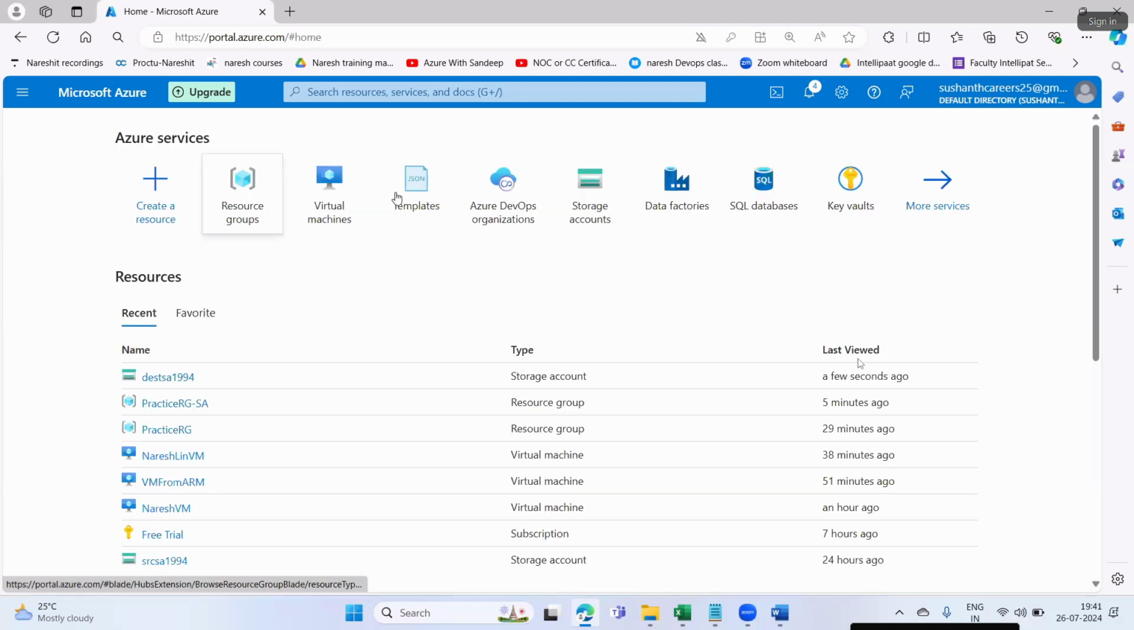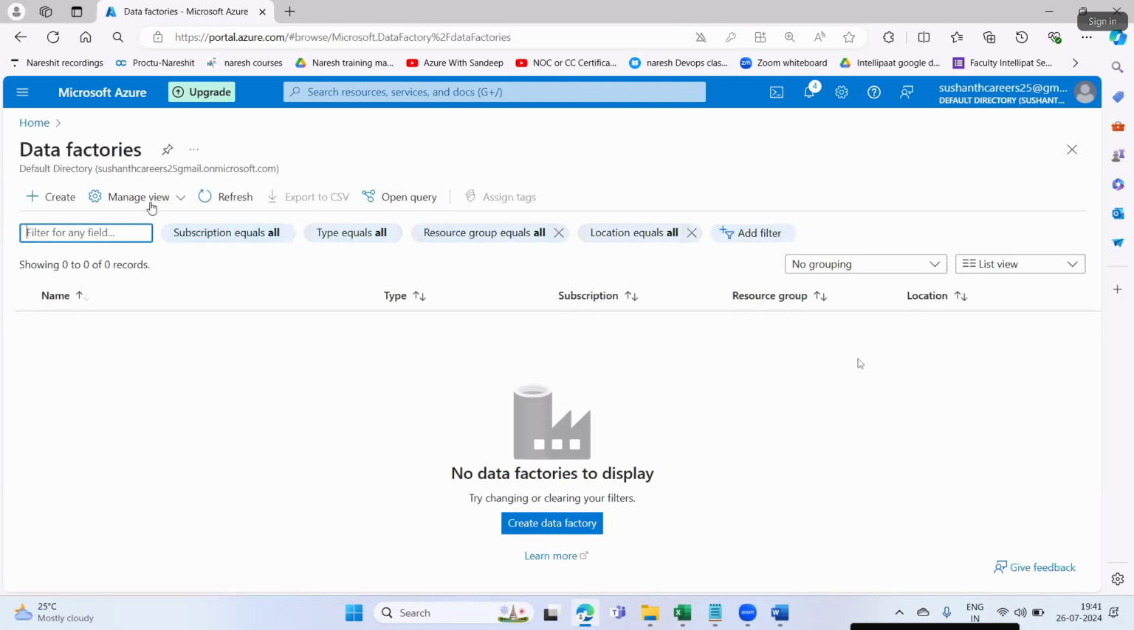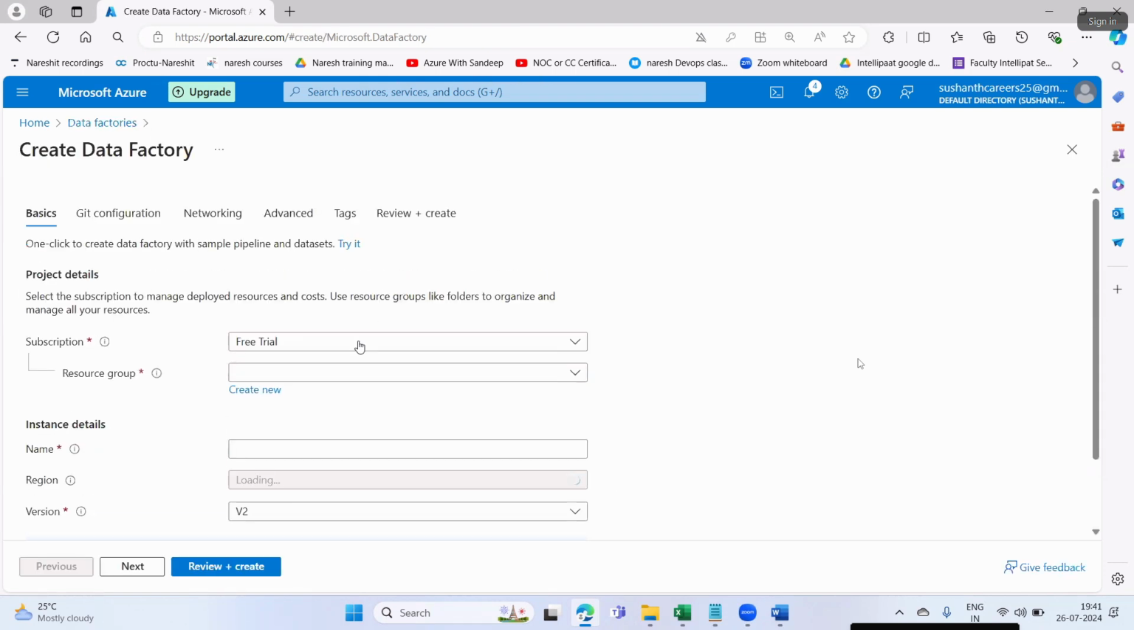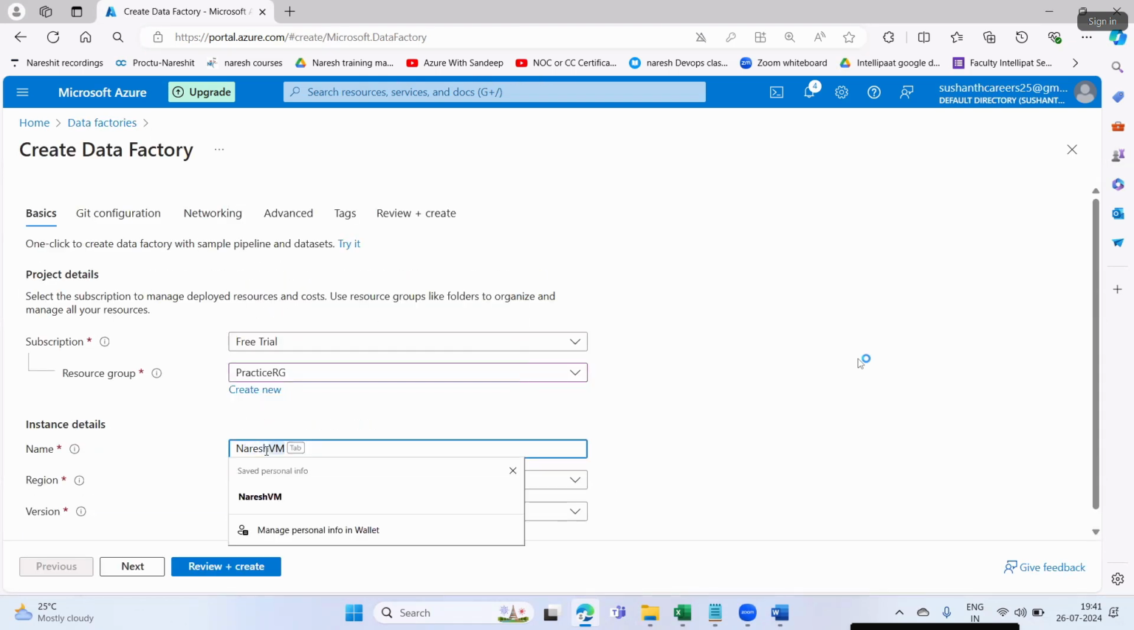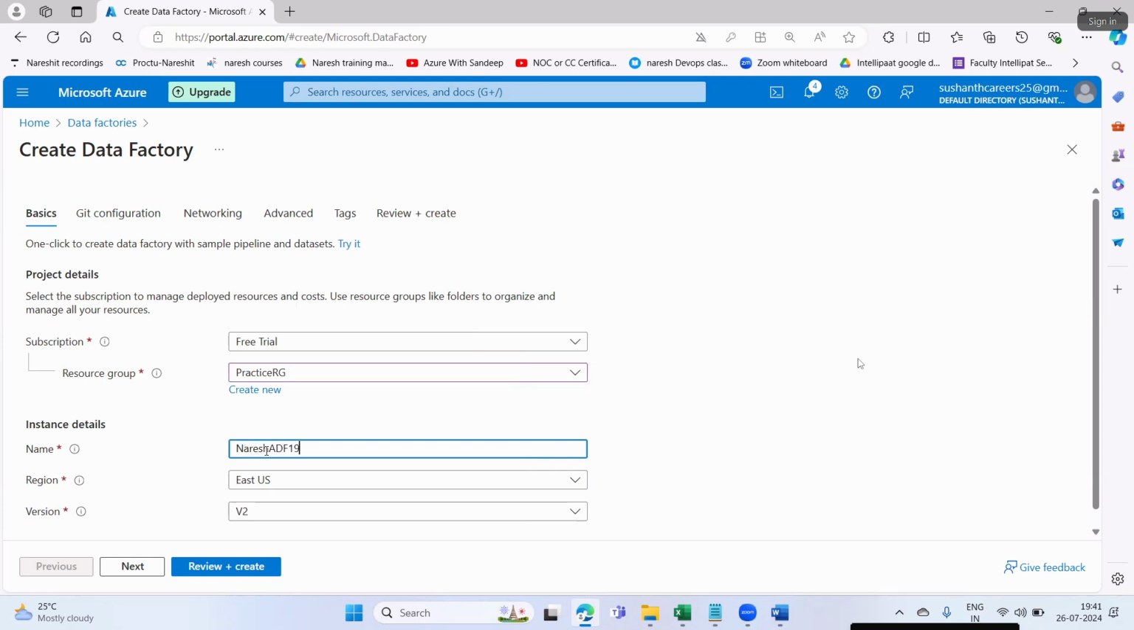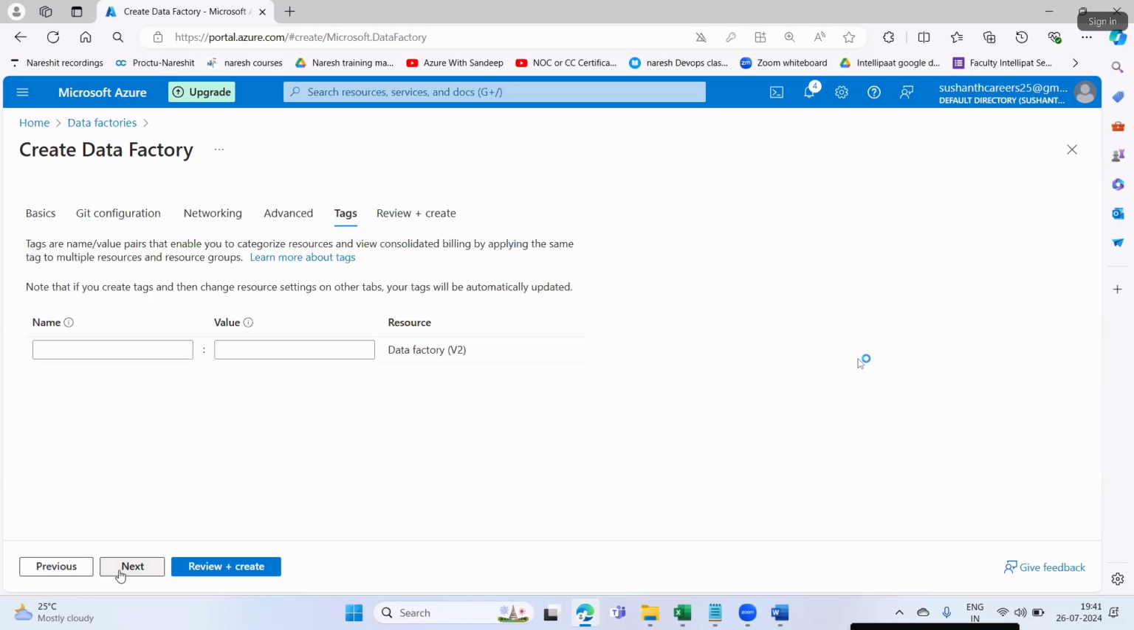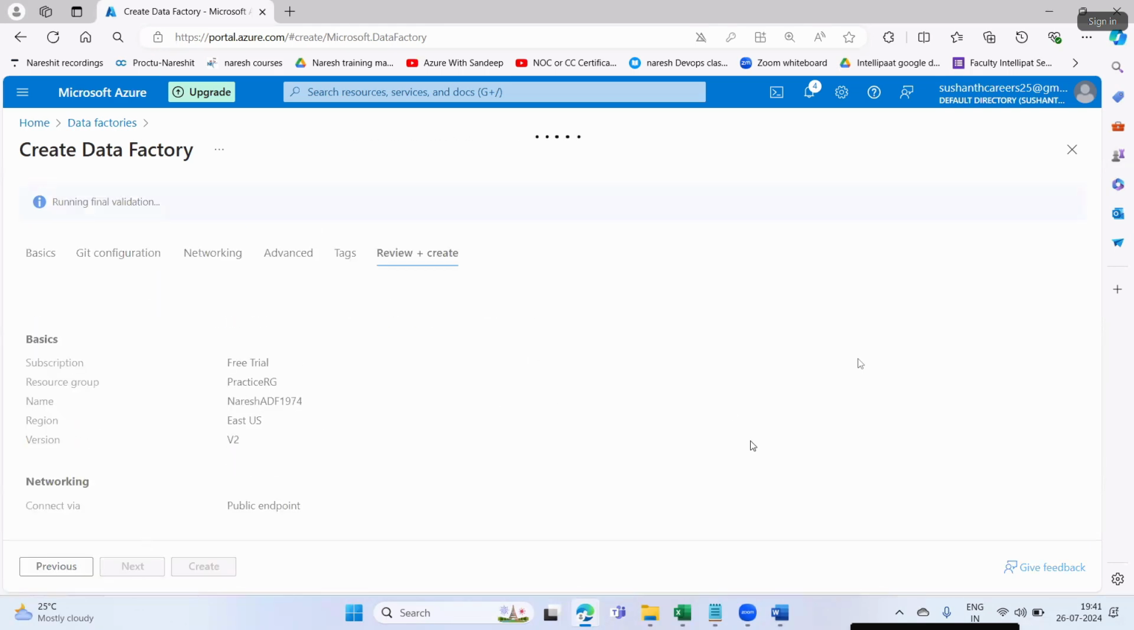Next, it is saying create ADF, launch ADF Studio. So I'll go to home, I'll go to data factories. I'll say here practice RG, I'll say here Naresh ADF 1974. Okay, next. I'll just go ahead and deploy the data factory.